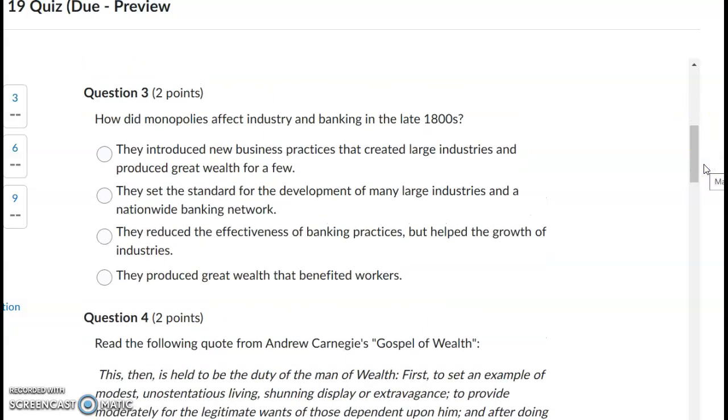Question number 3. How did monopolies affect industry and banking in the late 1800s? They introduced new business practices that created large industries and produced great wealth for a few. They set the standard for the development of many large industries and a nationwide banking network. They reduced the effectiveness of banking practices but helped the growth of industries. They produced great wealth that benefited workers.